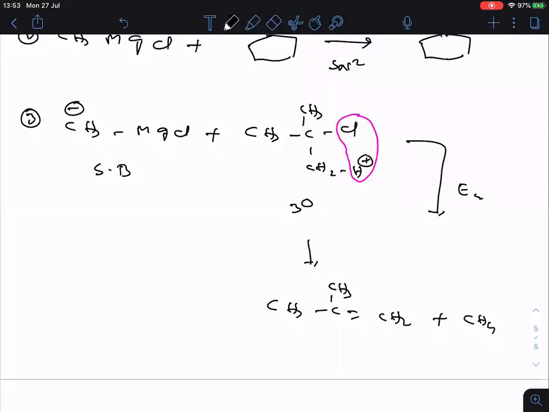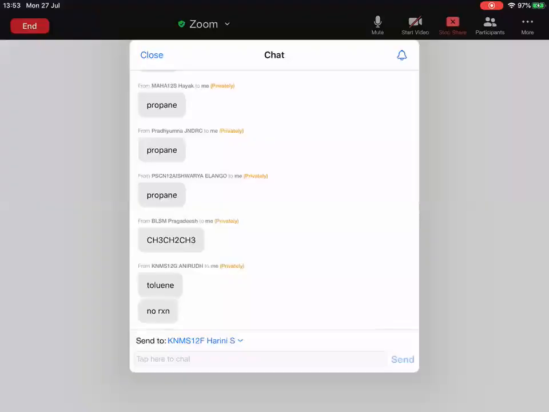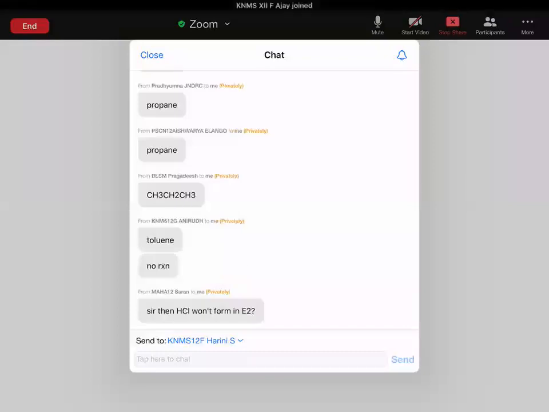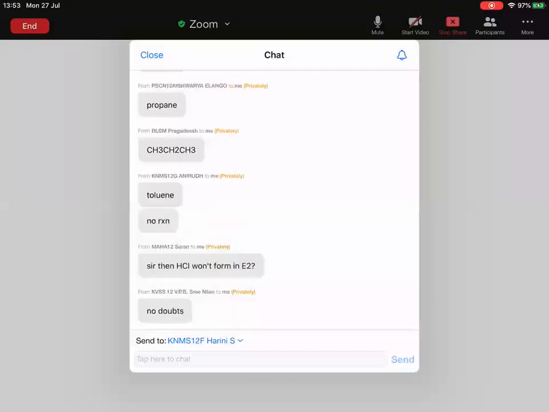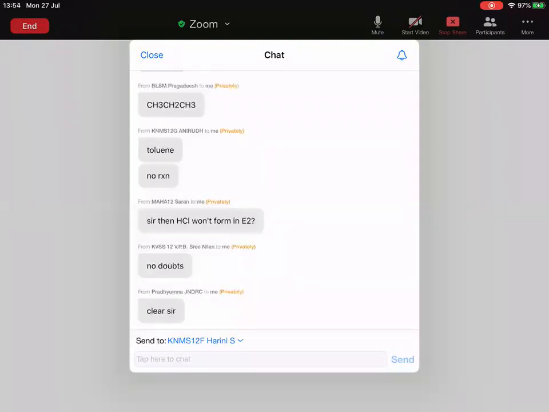Okay, tell me, anyone having a doubt here? Please tell me. Because I told you nucleophilic substitution and elimination. How does HCl form in E2? I think you people are not revising the previous topics. If you are revising, you will not ask this type of doubt. In E2, HCl will form anytime. What happened? Others also, please.